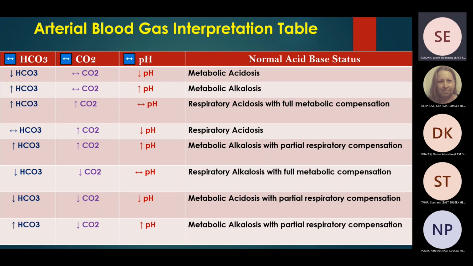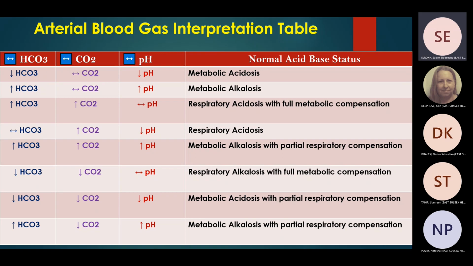The other one here, pH is normal. So this is normal acid-base balance, or there is some element of complete compensation. Let's go to PCO2. PCO2 is low. It means that this patient is washing carbon dioxide.